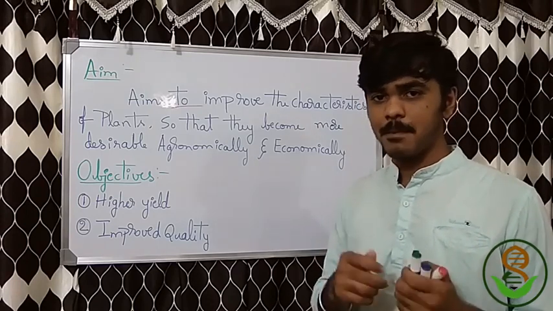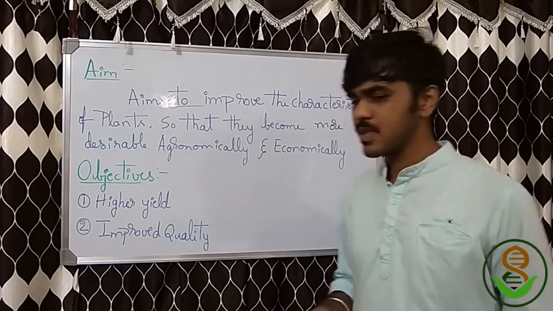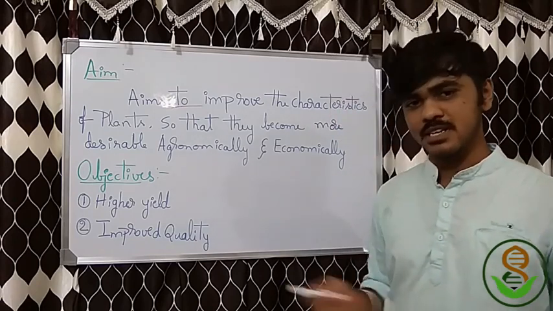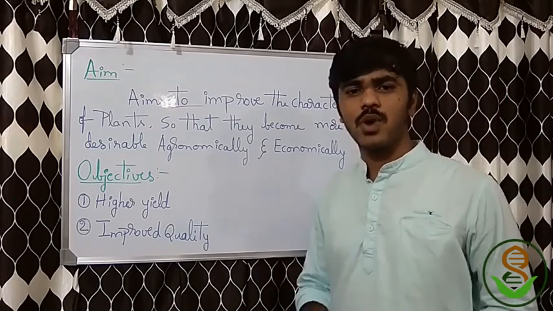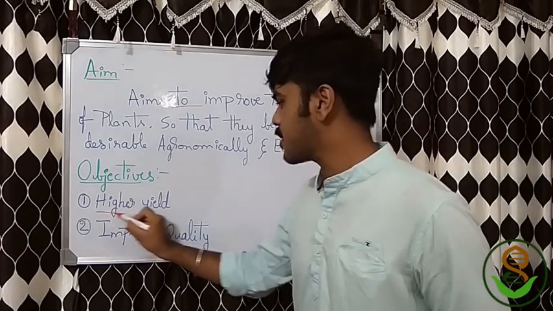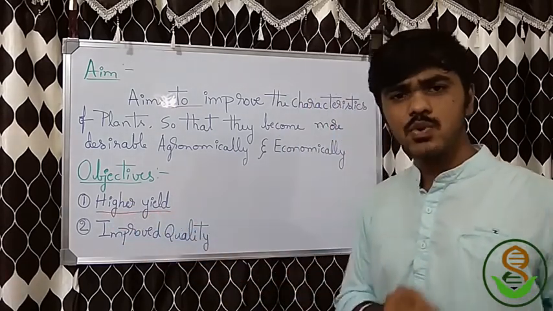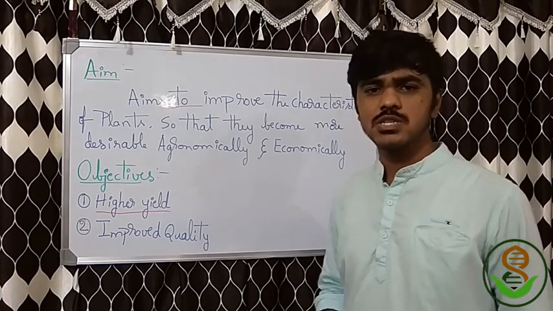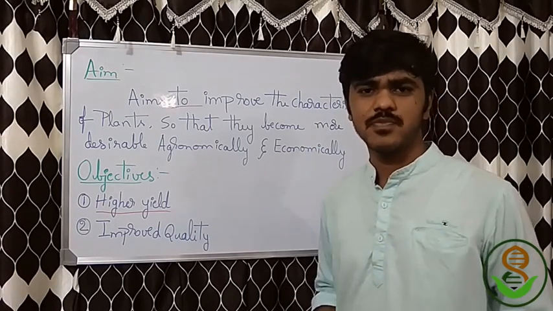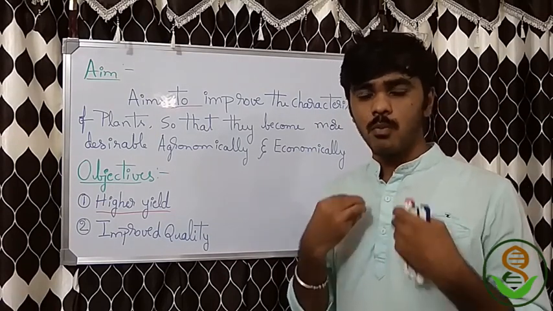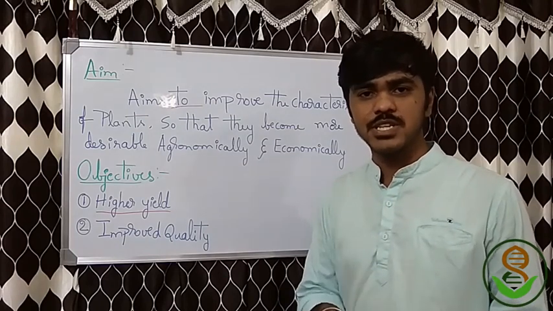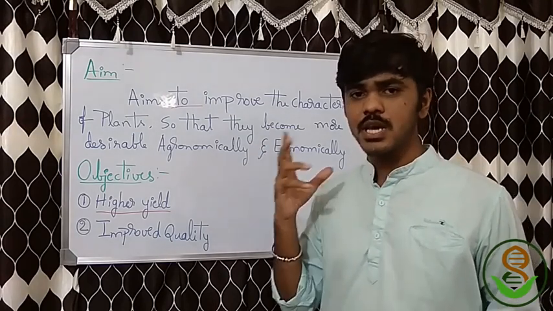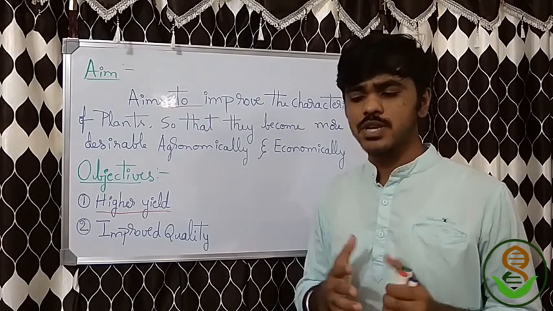Let's see the objectives one by one. The first objective is high yield. It will be number one at any time, because whatever agriculture does, it is to feed the world. So we need more yield and more plant biomass to feed the world. How do we get it?